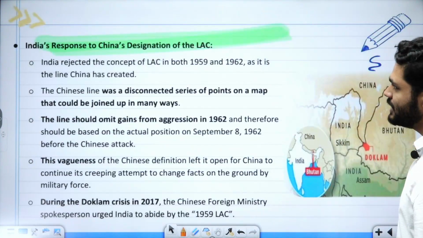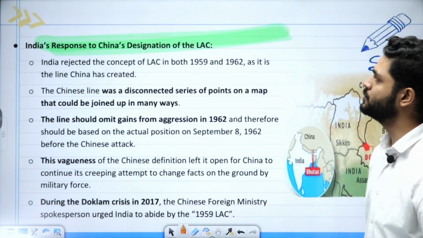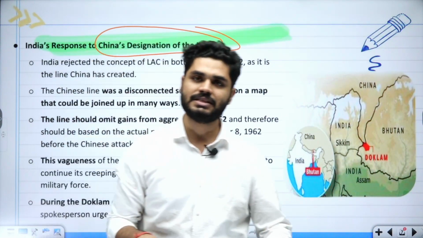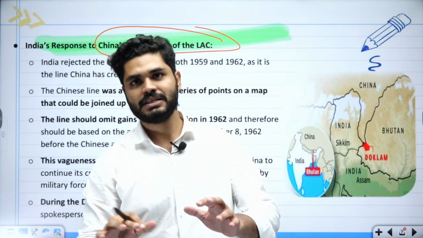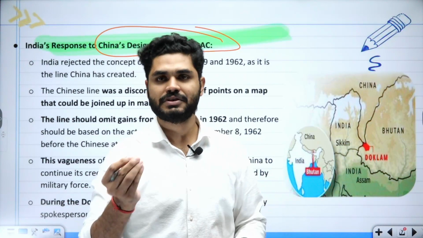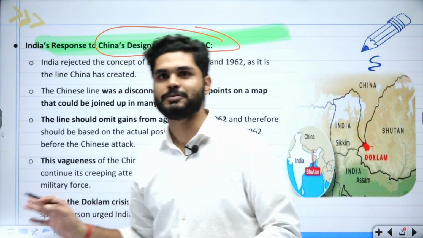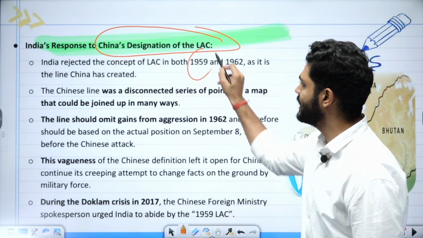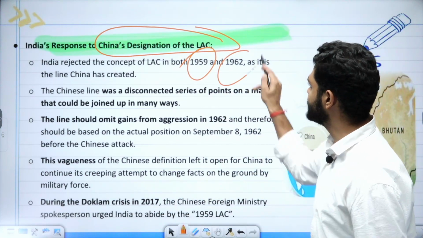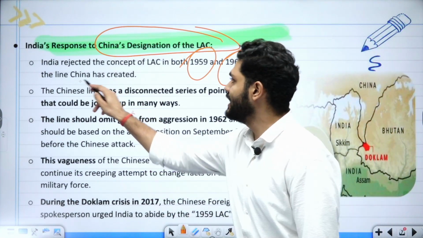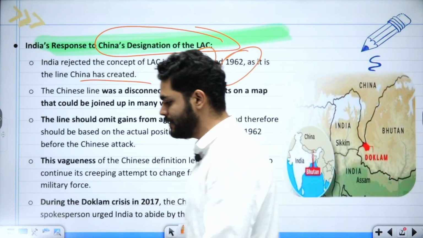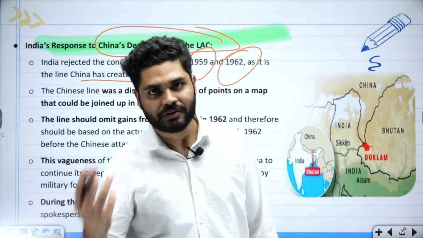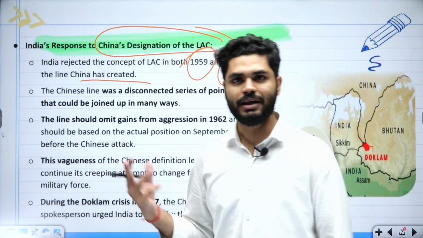Let's move on. What is India's response to China's designation of LAC? China approves LAC. They say LAC is perfectly fine, just give us Arunachal Pradesh and we'll be absolutely okay with it. India rejected the concept of LAC both in 1959 and 1962, as it is the line China has created. It is a line created by the situation, and that situation prominently favored China, because in 1962 China won the war.